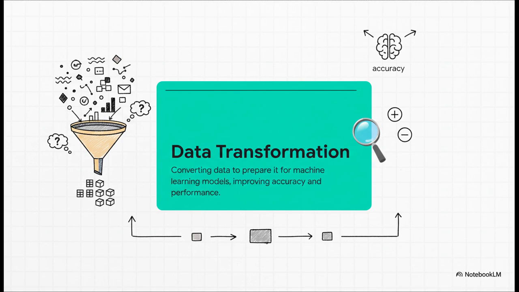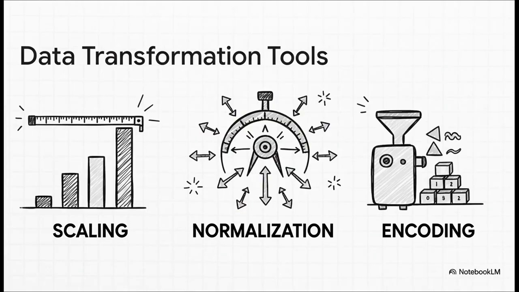And really, it's just the process of converting our data into a clean, consistent format that a model can actually work with. It's all about improving accuracy, fixing those skewed ranges we just talked about, and, at the end of the day, making our data speak the language of machines. To pull this off, data scientists have a pretty essential toolkit. Today, we're going to open it up and look at the three most important tools you'll find inside: scaling, normalization, and encoding. These three are the real workhorses of data preparation.